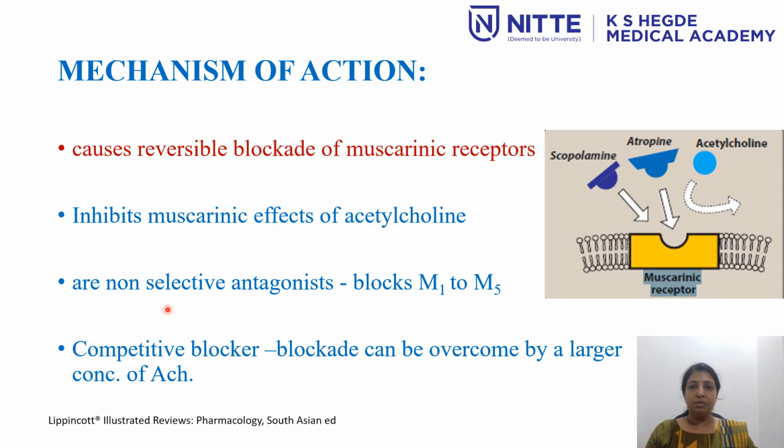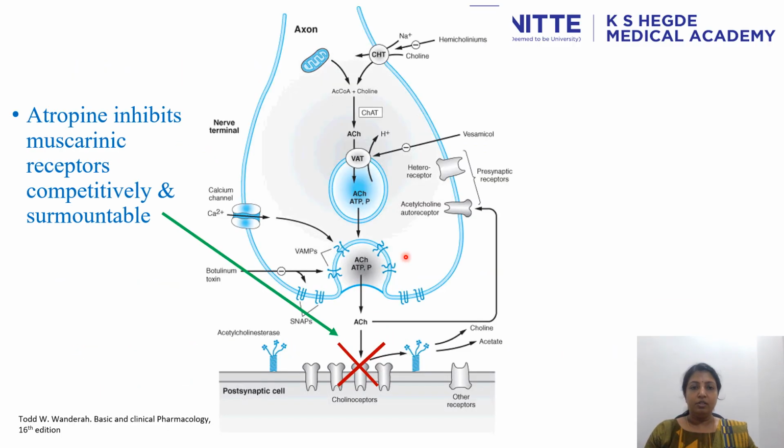And this antagonism is of competitive type. So atropine competes with acetylcholine for the binding site at the muscarinic receptors. This blockade can be overcome by a large dose of the agonist, which is acetylcholine. If you remember the cholinergic neurotransmission, acetylcholine is synthesized, stored, and released into the synaptic cleft.